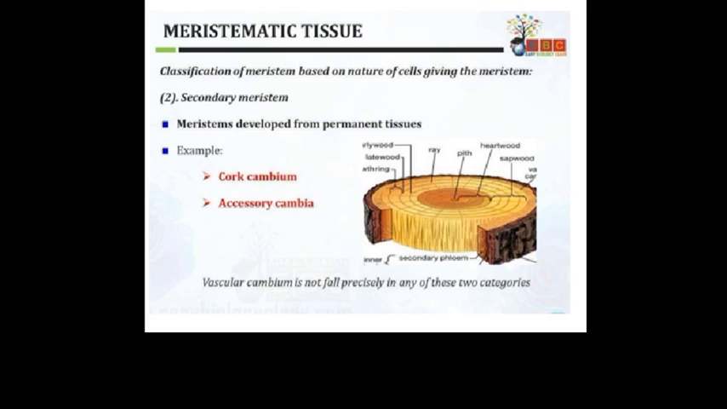Today we have learned about the different types of meristem classification: apical, intercalary and lateral as per position, and primary meristem and secondary meristem as per origin.